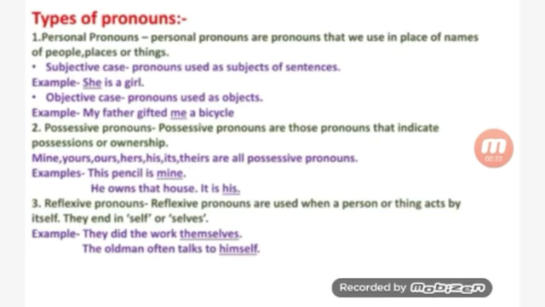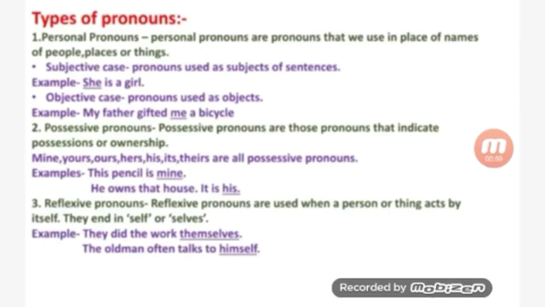Next is the reflexive pronoun. What is a reflexive pronoun? Reflexive pronouns are used when a person or thing acts by itself. When the subject is singular, we use self, and when the subject is plural, we use selves.